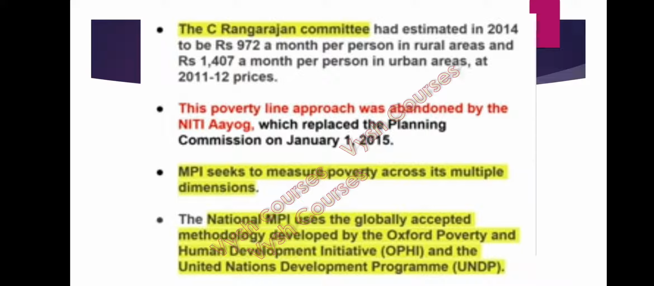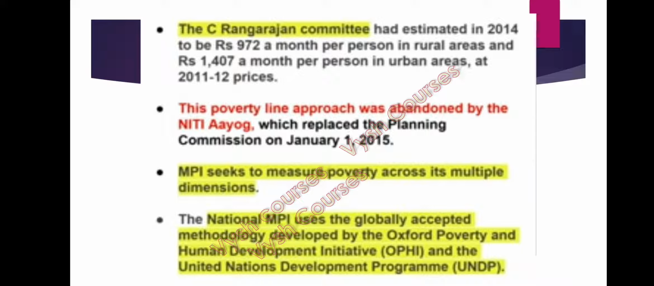This poverty line approach was abandoned by Niti Aayog, which replaced the Planning Commission on January 1st, 2015. According to the multidimensional poverty index, it seeks to measure poverty across its multiple dimensions. As the name suggests, it will measure poverty through multiple dimensions.